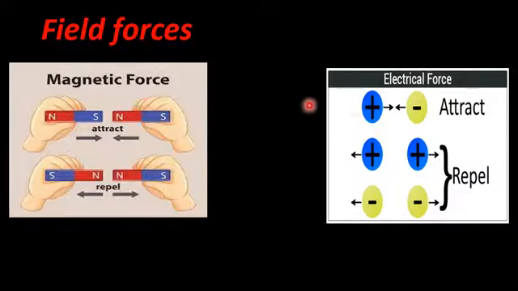So both these kinds of forces, the magnetic forces and the electrical forces, are a kind of field forces, because there is no direct physical contact between the objects; rather, they exert a force at a distance, through empty space.